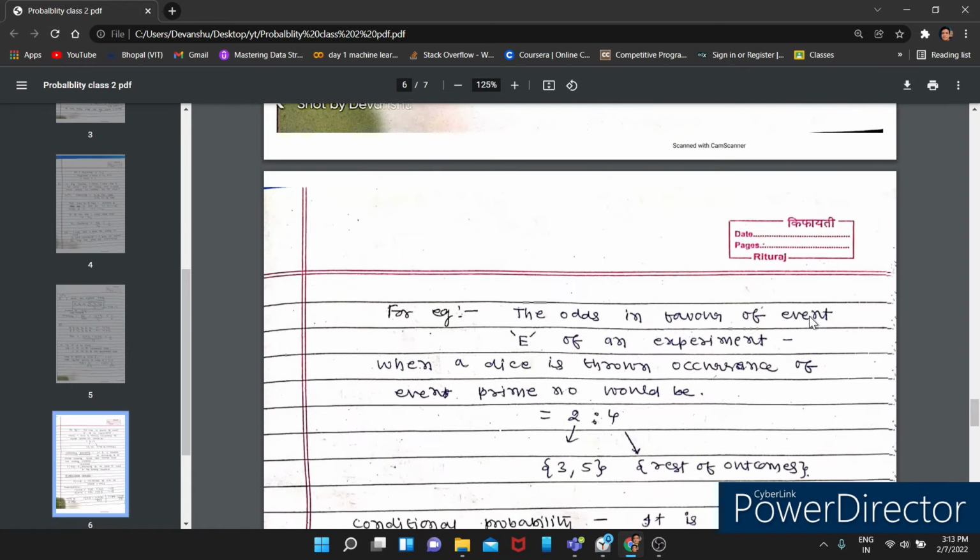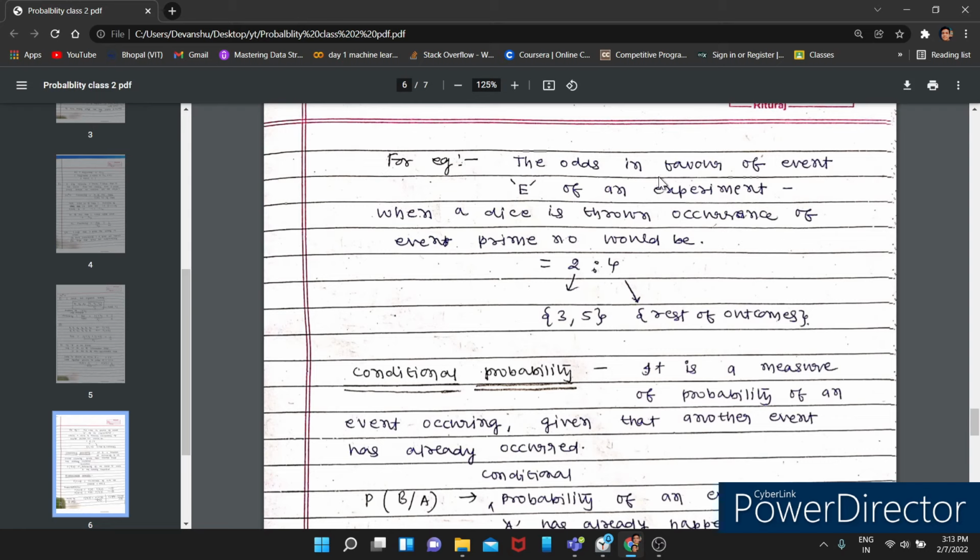Now, for example, the odds in favor of event E of an experiment when a dice is thrown, the occurrence of an odd prime number would be. What are the prime numbers? 2, 3 and 5. But what are the odd prime numbers? 3 and 5, because 2 is even. 3 and 5 are the two odd prime numbers.